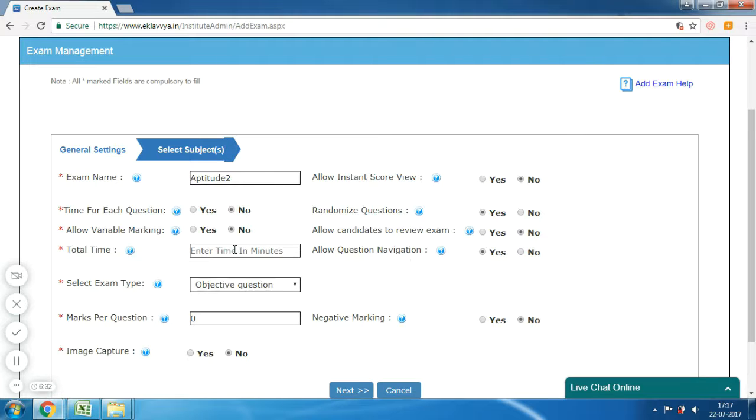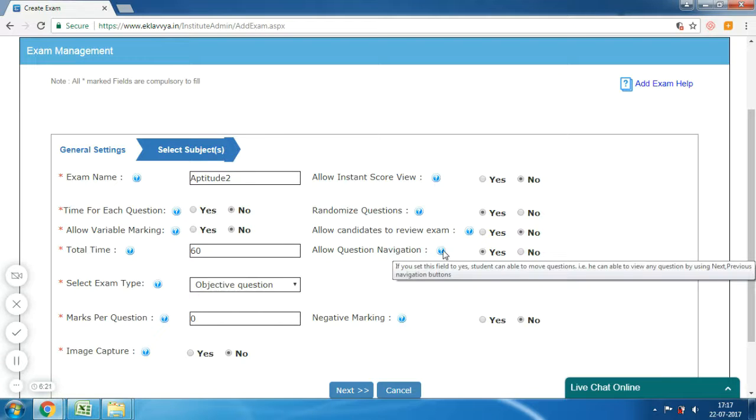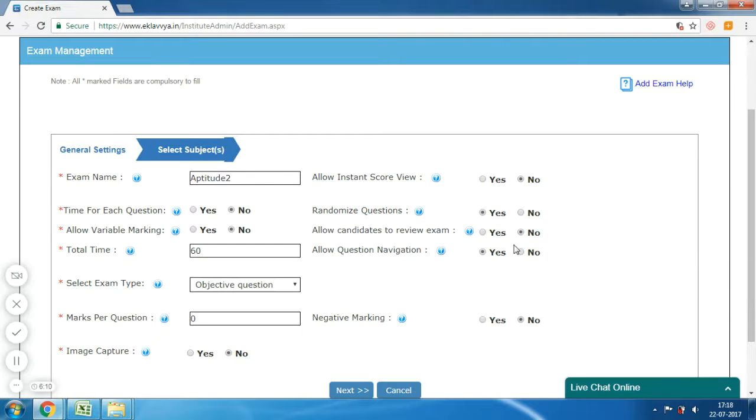The next is total time. Here, you can define total time allotted for the exam, say 60 minutes. The next is Allow Question Navigation. If you set this field to yes, the candidate will be able to move questions. That is, he or she can be able to view any question by using next, previous, navigation buttons. If you set this as no, then the question navigation would be disabled and the candidate would need to follow system-defined question sequence.